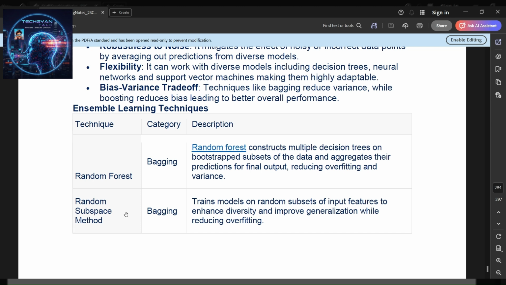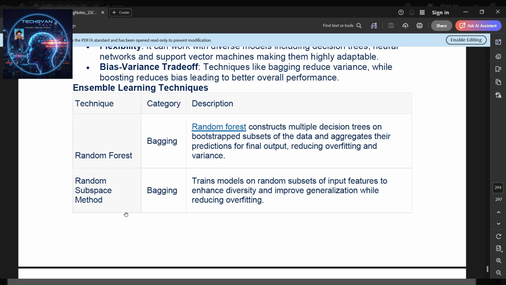Ensemble learning techniques. Random forest, under the category bagging: random forest constructs multiple decision trees on bootstrap subsets of the data and aggregates their predictions for final outputs, reducing overfitting and variance. Random subspace method, under the category bagging: here, training models on random subsets of input features to enhance diversity and improve generalization while reducing overfitting.